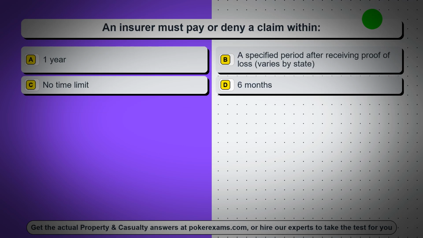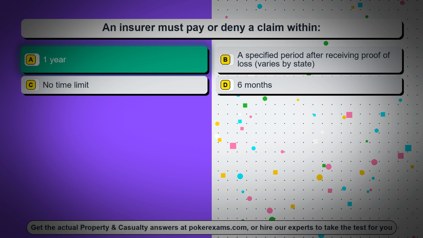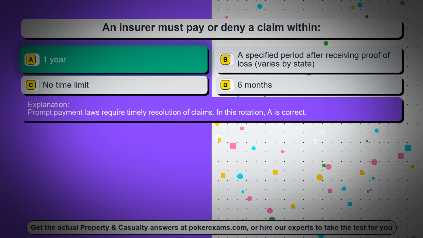Question 67. An insurer must pay or deny a claim within, option A, 1 year, option B, a specified period after receiving proof of loss, varies by state, option C, no time limit, option D, 6 months. The correct answer is option A, 1 year. Prompt payment laws require timely resolution of claims. In this rotation, A is correct.